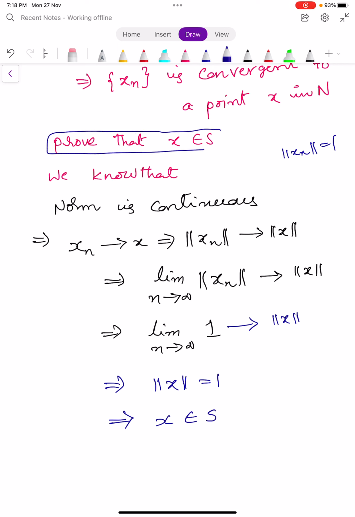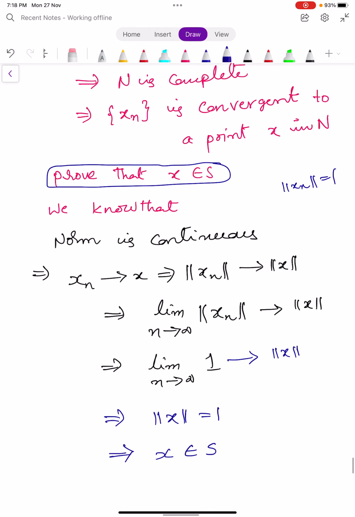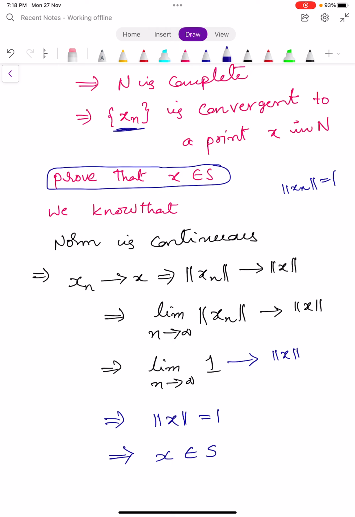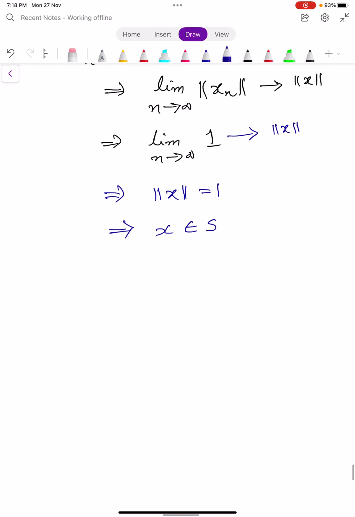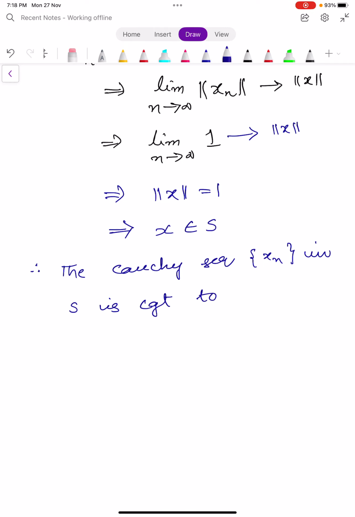Already we showed that Xn converges to X in N. Therefore, we conclude that the Cauchy sequence Xn in S is convergent to X in S. It means every Cauchy sequence in S is convergent to a limit in S. It means S is complete.